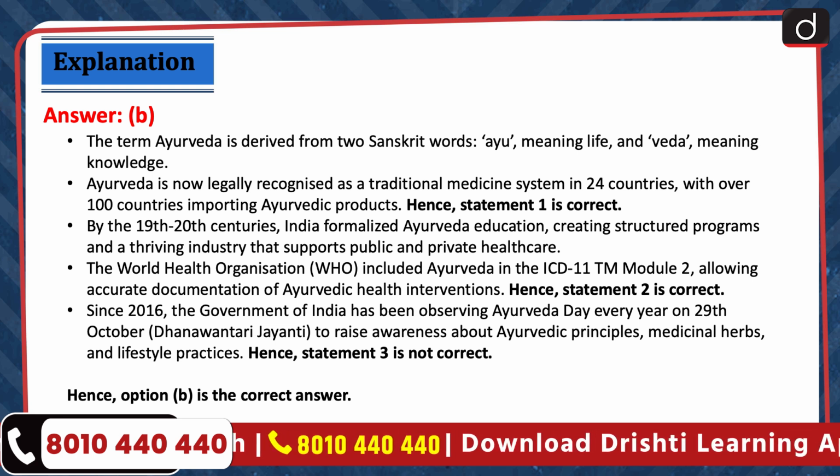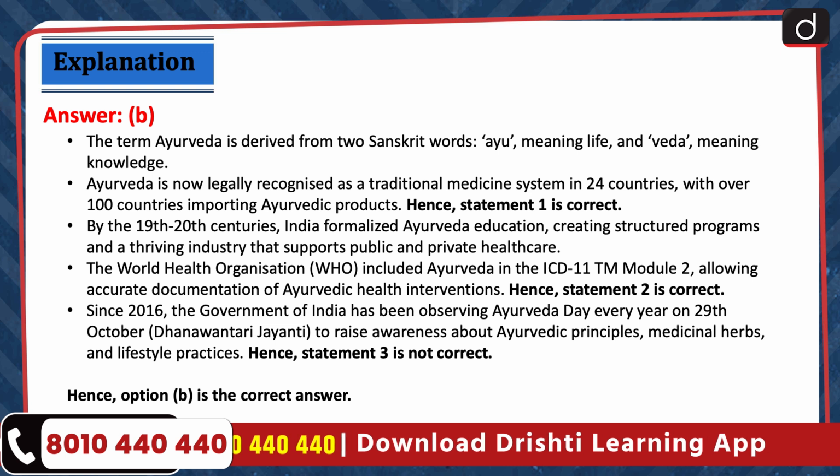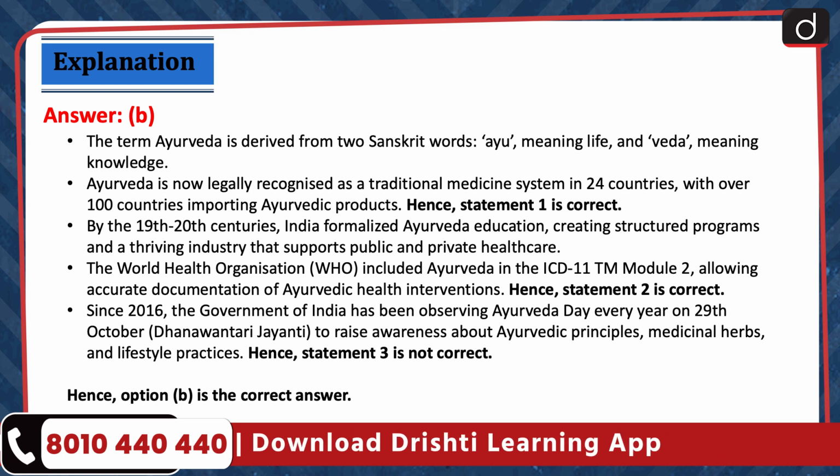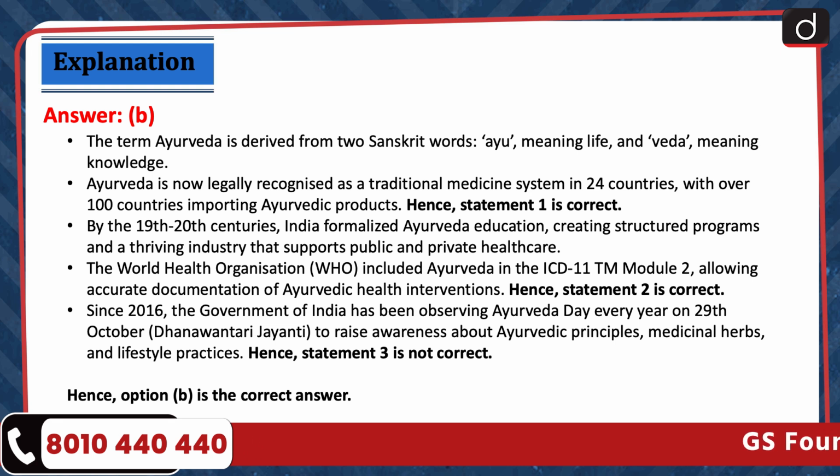Since 2016, the Government of India has been observing Ayurveda Day every year on 29th October to raise awareness about Ayurvedic principles, medicinal herbs and lifestyle practices. Hence, statement 3 is not correct. Hence, option B is the correct answer.